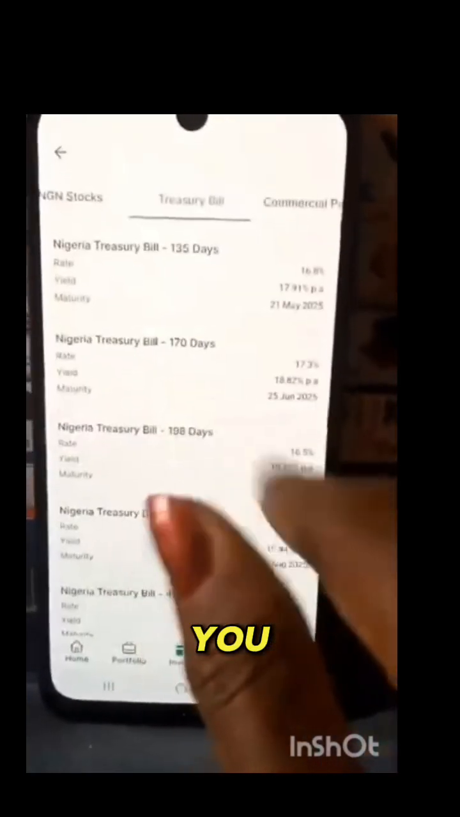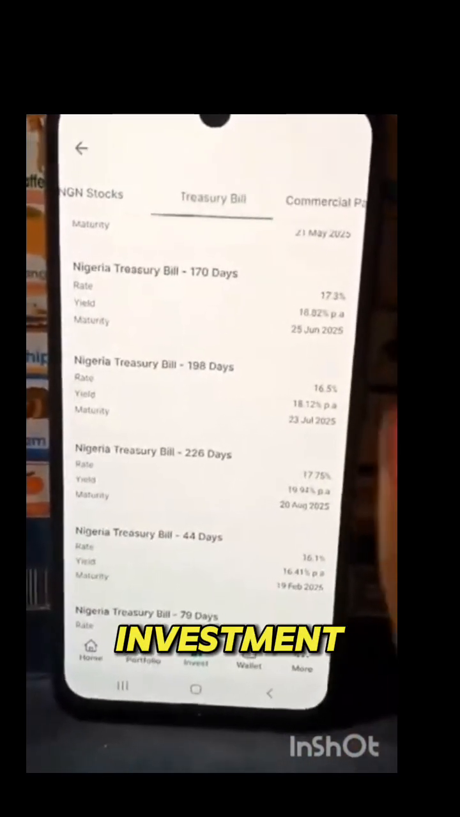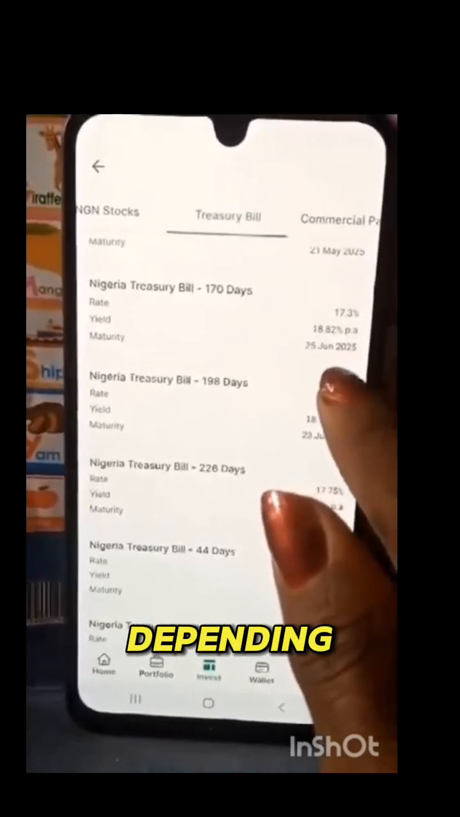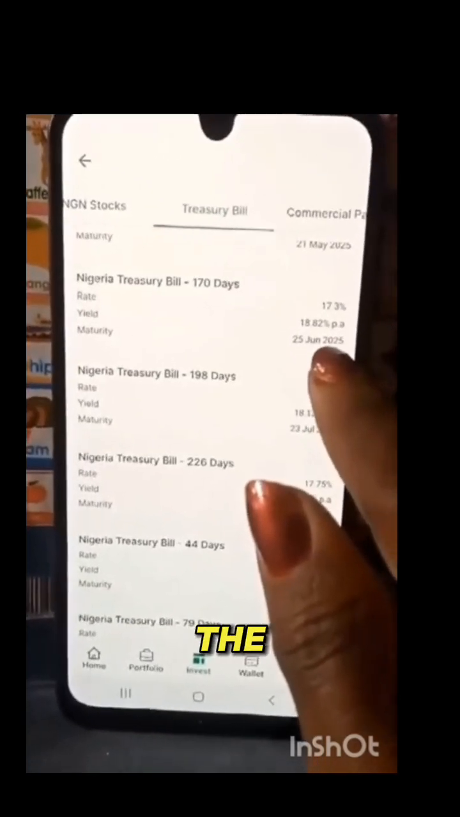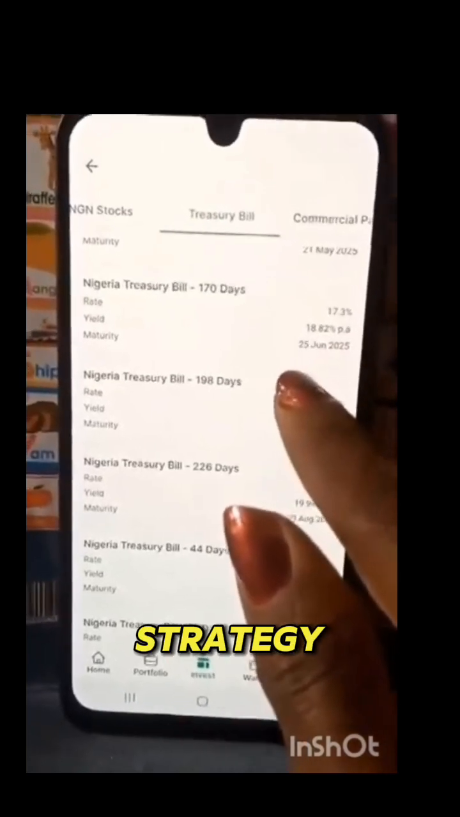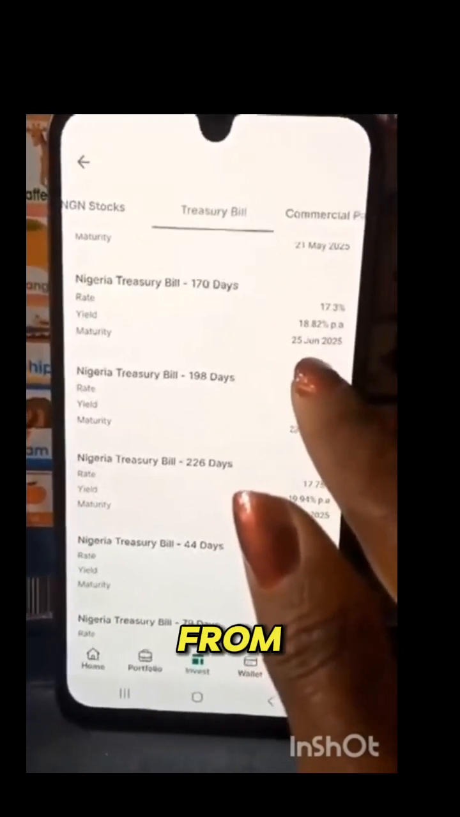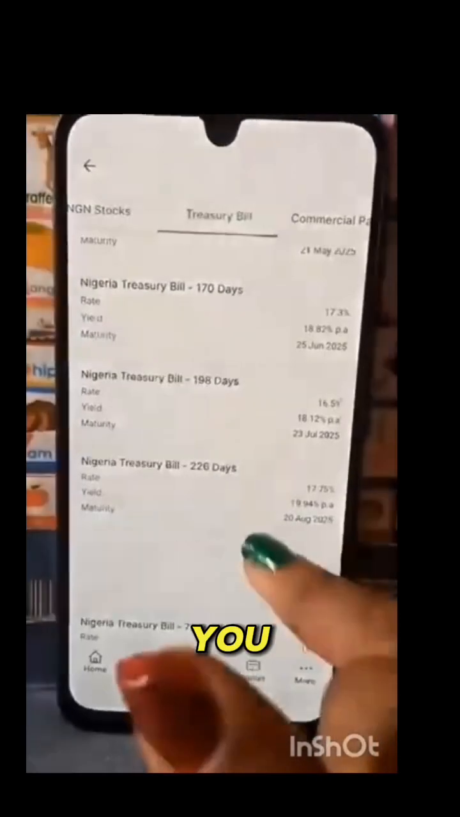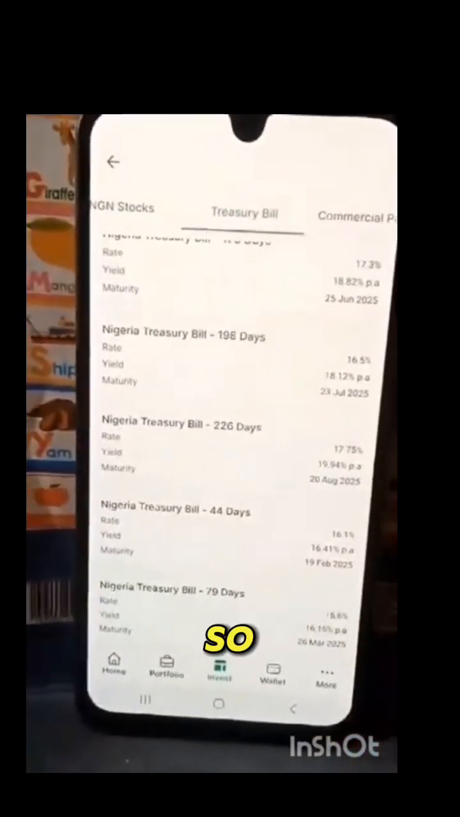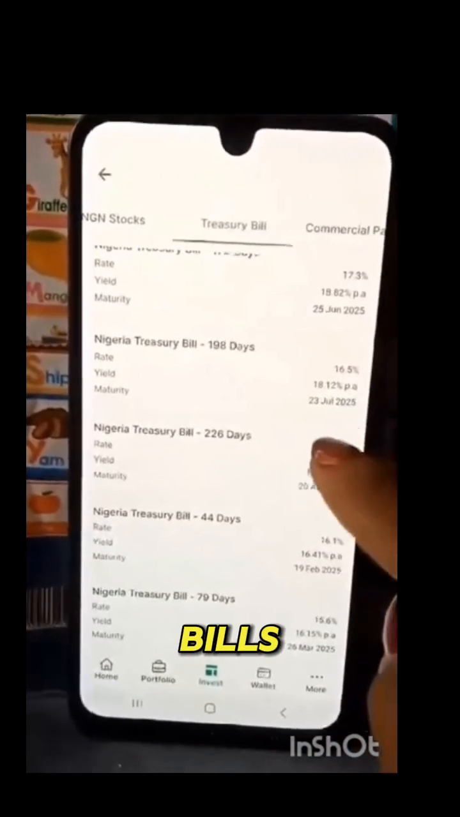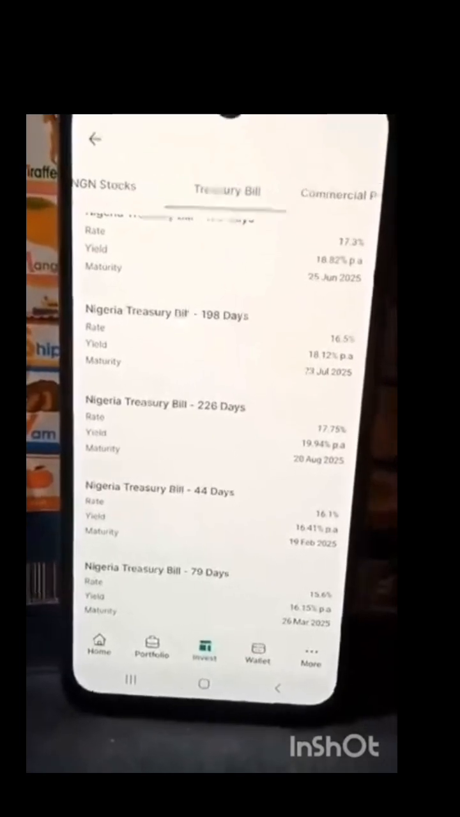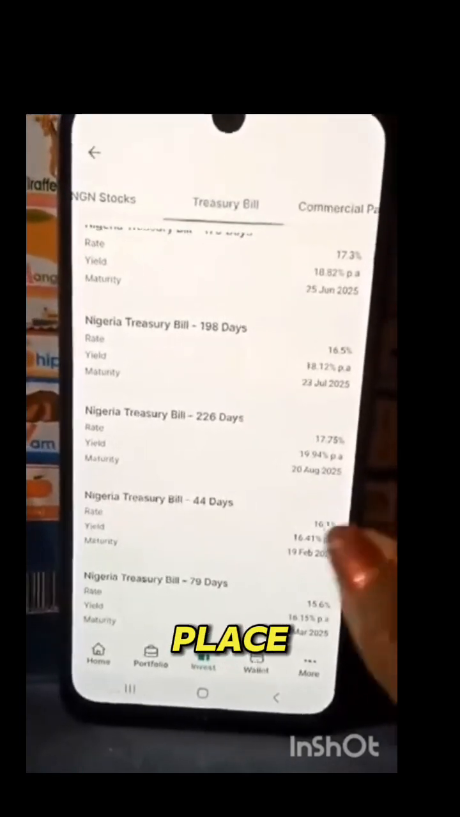When you click on treasury bill, you will see the options for investment. You will see 9 months, 8 months, 7 months, 6 months, 3 months, depending on the one you want. For that treasury bill, you will only see this information from 10 a.m. to 2 p.m. After this time, when you go to the app, it will be blank. So anytime you want to get information on treasury bill to apply, you go there from 10 a.m. to 2 p.m.